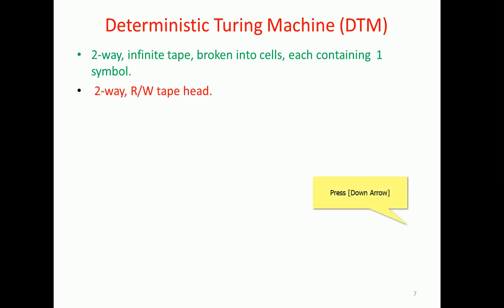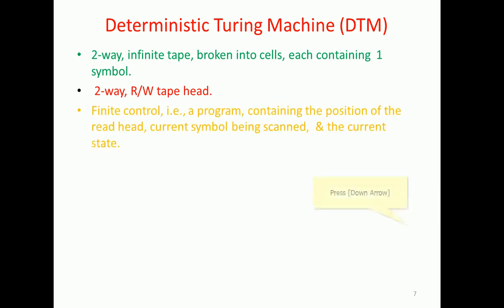There is a read write head and a finite control. The pointer will always point to a particular cell in the tape, which accommodates a particular symbol. The program contains the position of the read write head, the current symbol being scanned, and the current state.